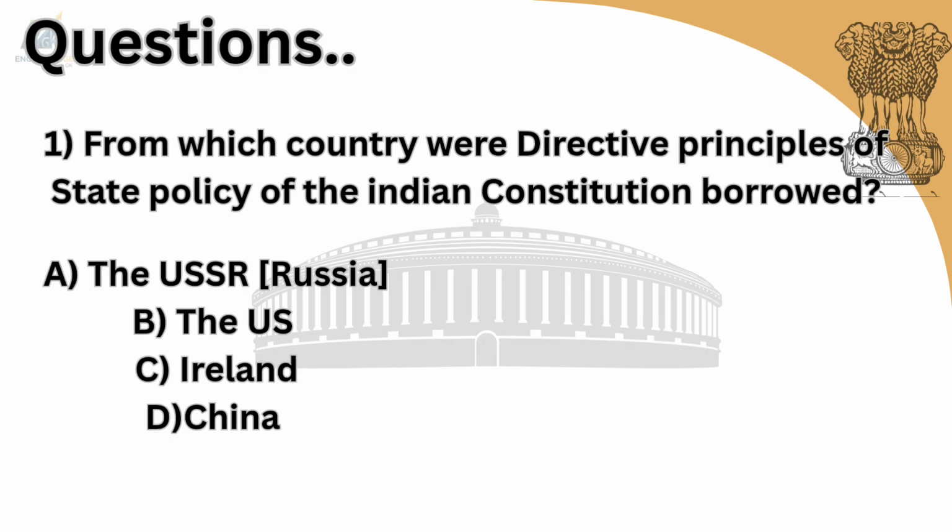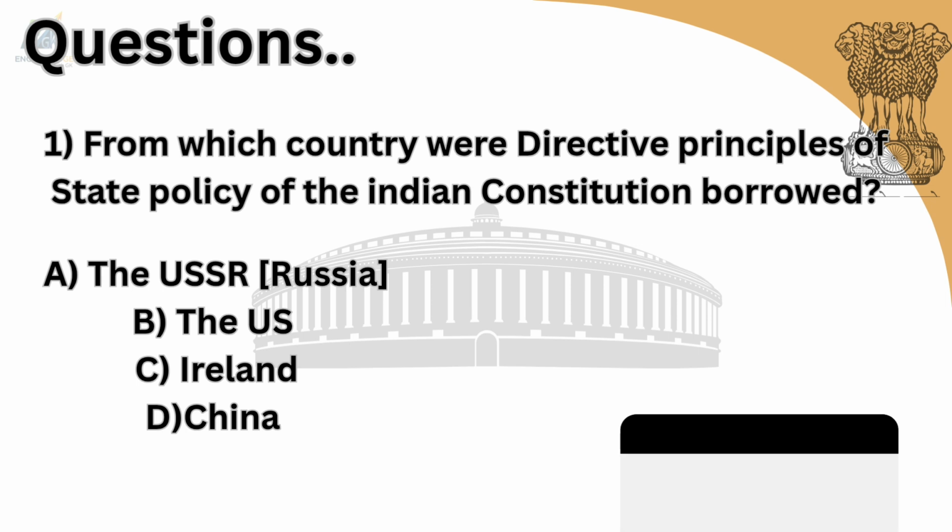Now let's discuss some questions. Our first question is, from which country were the directive principles of state policy of the Indian Constitution borrowed? Option A is the Russia. Option B is the US. Option C is Ireland. Option D is China. And answer is option C, Ireland.